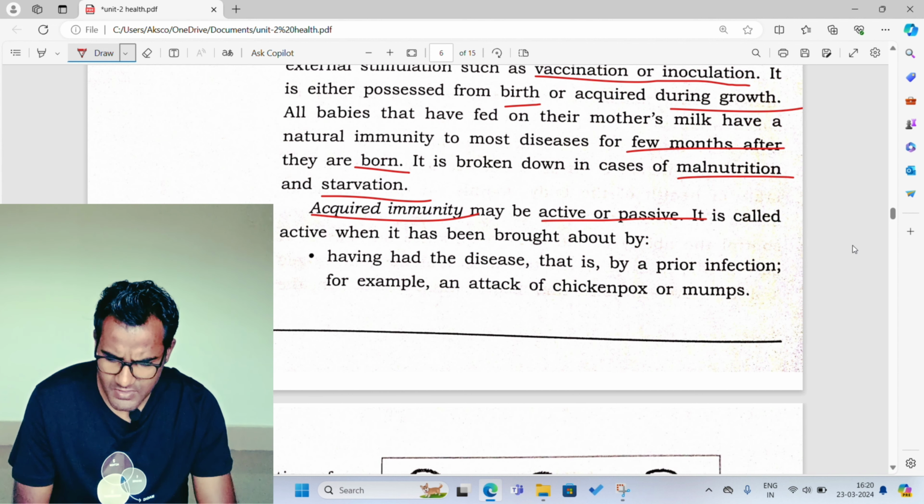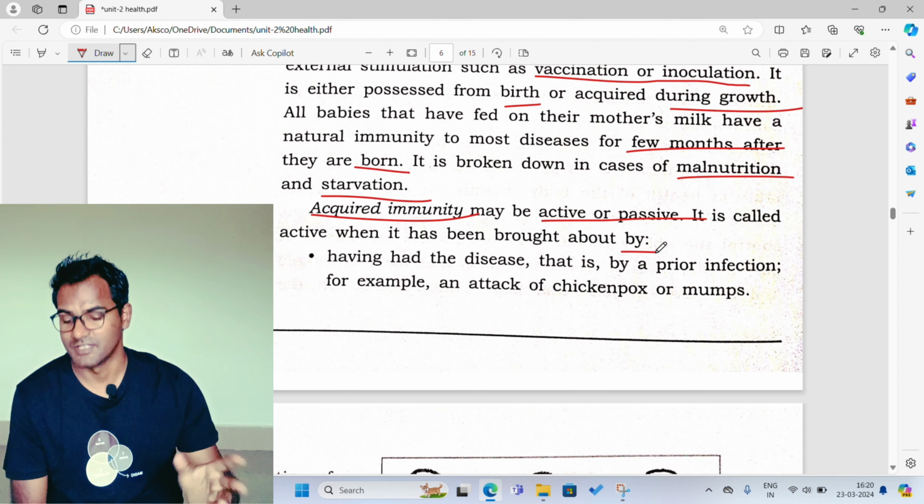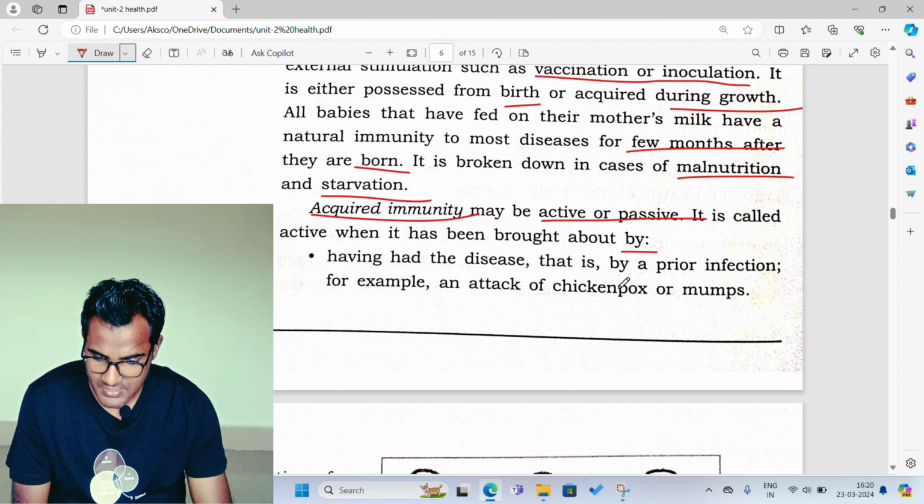Now it is called active when it has been brought about by the following. What is an active immunity? Having had the disease, that is, by a prior infection, for example the attack of chickenpox or mumps.